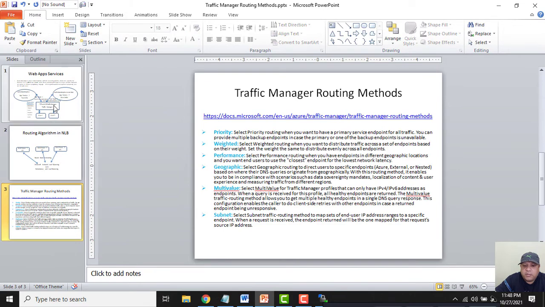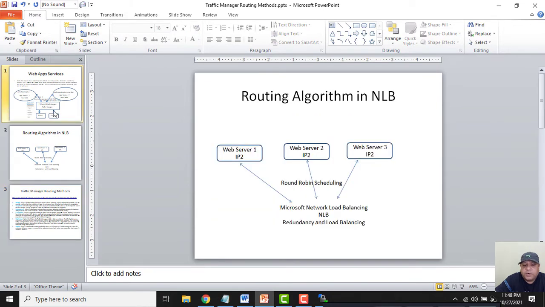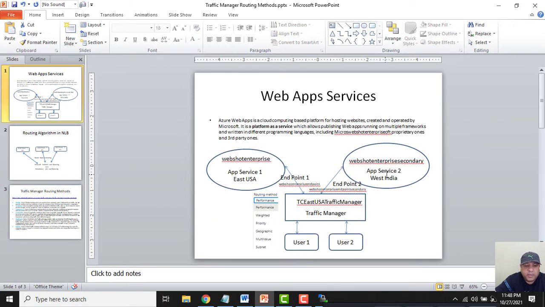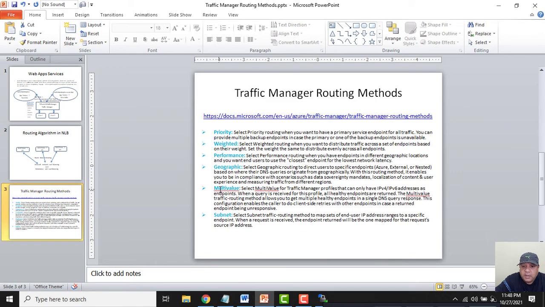So the request of the user will be forwarded to West India if the user is sitting in Dubai and accessing the web page. Actually, what happens in the multi-value routing method is the user gets all the healthy endpoints in a single DNS query response. Let's say the first endpoint has some issue, endpoints meaning the link between the traffic manager and the app service, then automatically the client will decide which endpoint to go